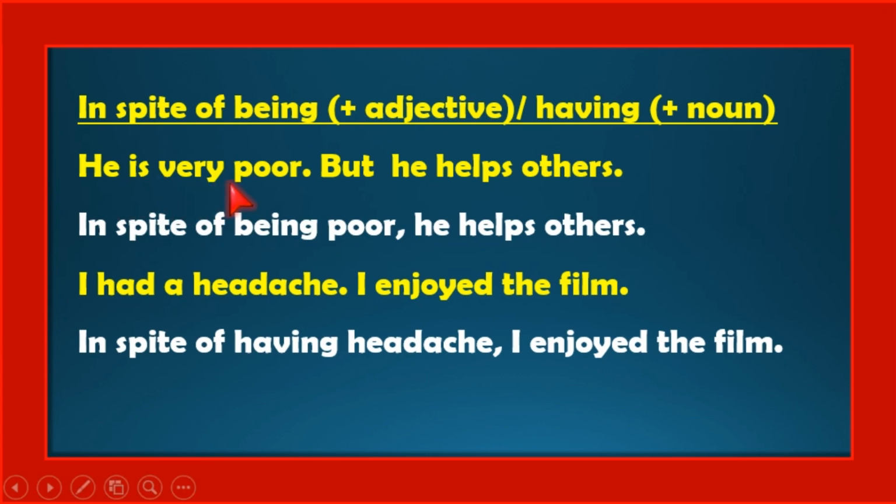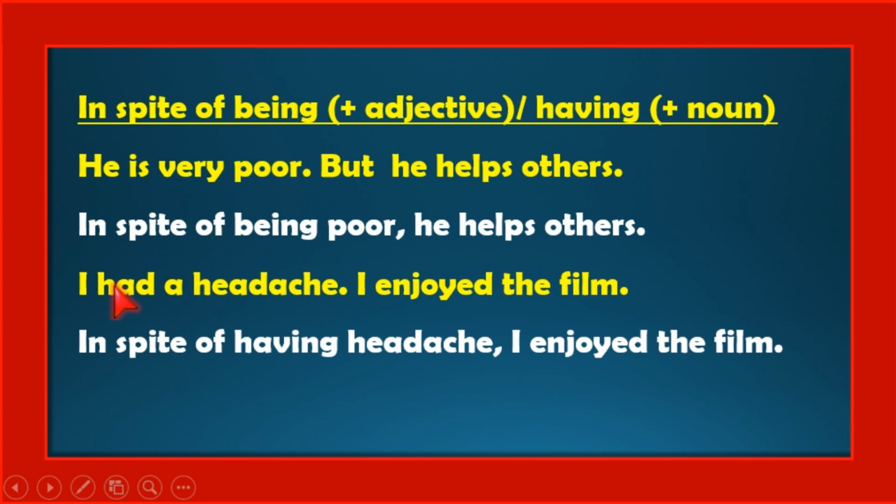He is very poor, but he helps others. So the answer: in spite of being poor, he helps others. So here, being is followed by the adjective form. We can't write a noun form here. So in spite of being poverty is wrong. You never write that. Being is always followed by an adjective. So, in spite of being poor, comma, he helps others.